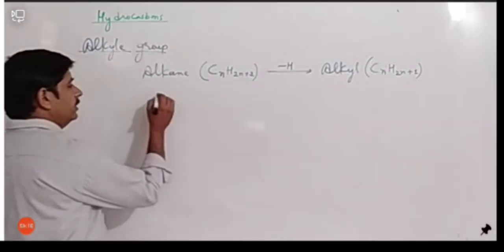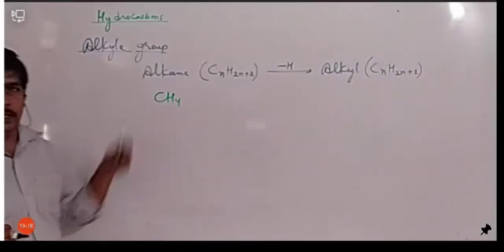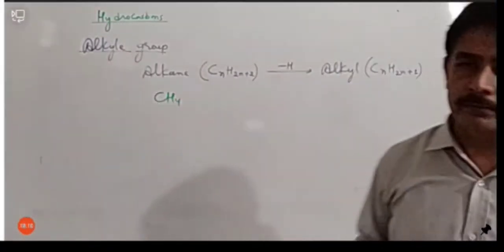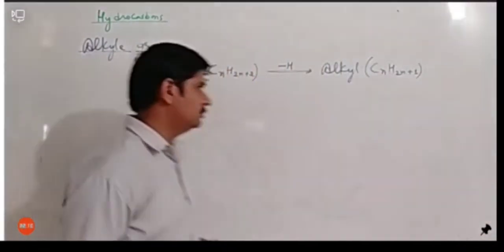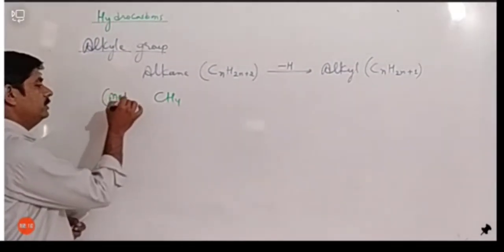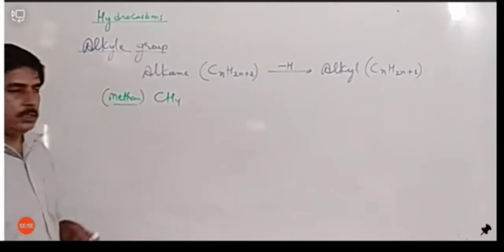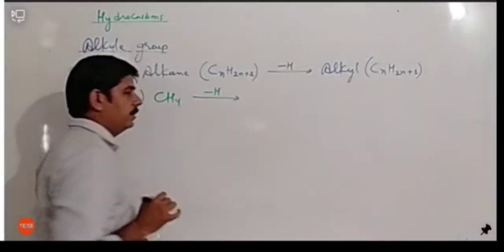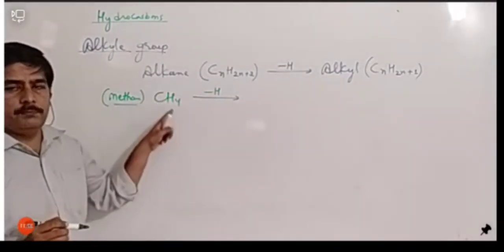Okay, suppose we have CH4 and we know the name of CH4. Can anybody tell me the name of CH4? This CH4 is called methane. Yes, you're right. It is methane because it contains only one carbon. Methane is an example of alkane.